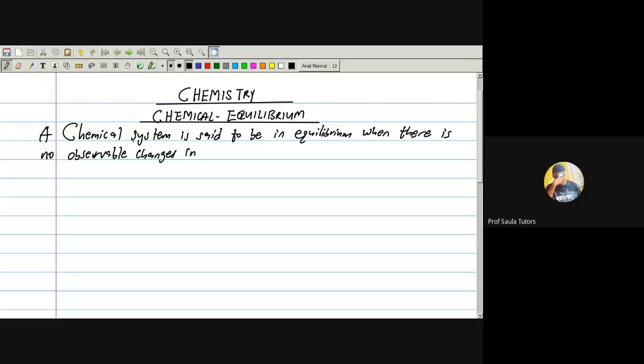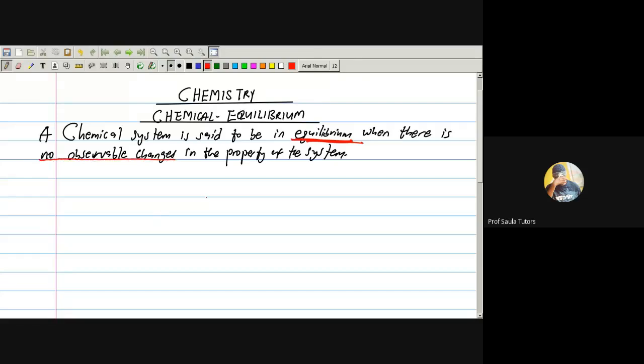When there is no observable changes in the property of the system. You see, if you are asked to define chemical equilibrium, you will say a chemical system is said to be in equilibrium when there is no observable change in the property of the system.